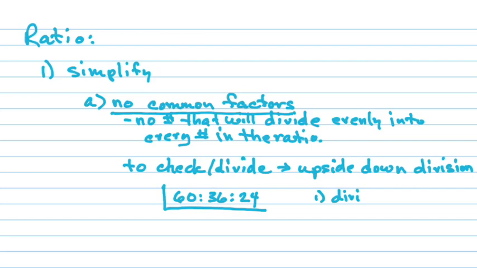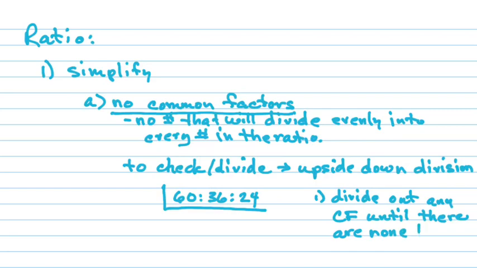Wait, what's this upside down thing? It's just an upside down division symbol, just because you're going to do division. And it's upside down because it keeps you focused, it keeps you organized. Just hold on a minute. Divide out any common factors until there are none left.